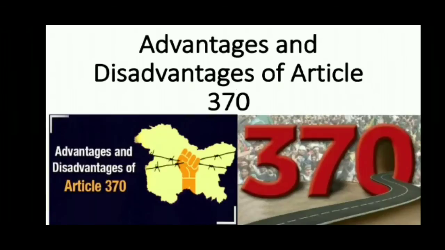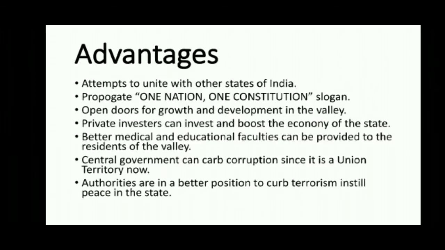India agreed to help if Jammu and Kashmir acceded to India, and an instrument of accession was signed on 26 October 1947. On 17 October 1949, the Indian Constituent Assembly adopted Article 370 of the Constitution. It clearly states that the provisions of this article with respect to the state of Jammu and Kashmir were temporary and not permanent.